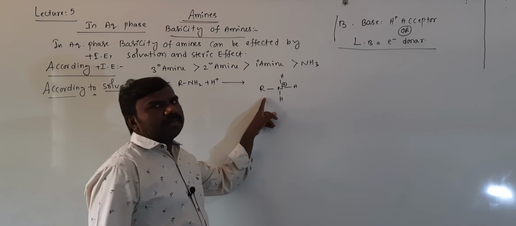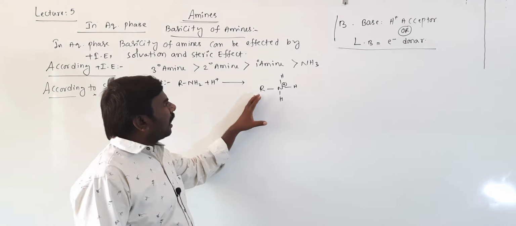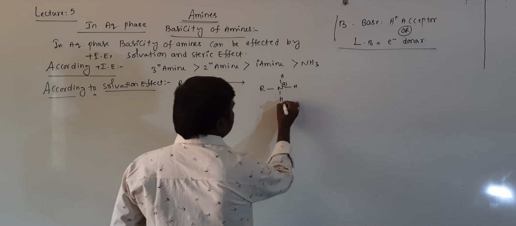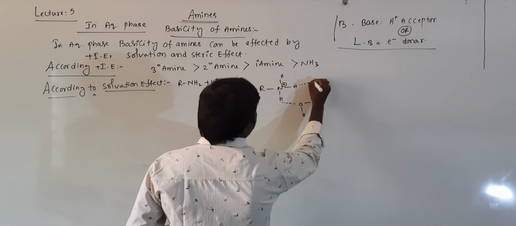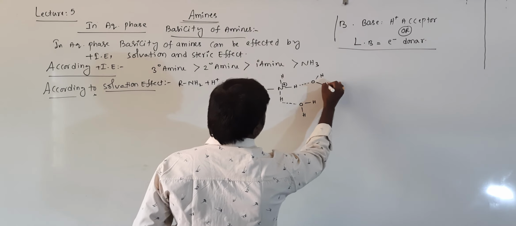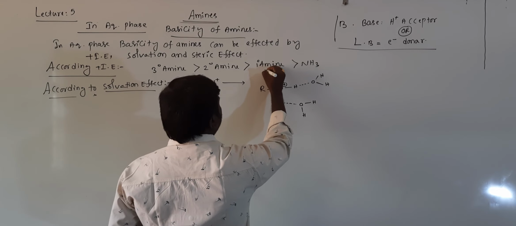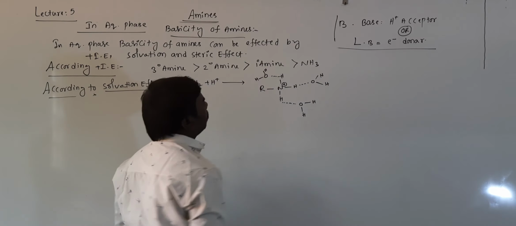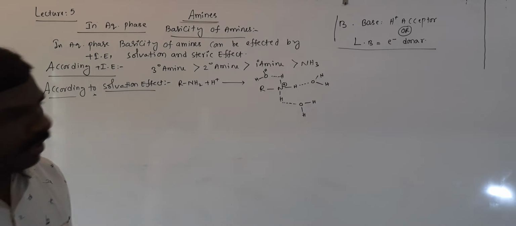If the cation stability is more, the amine is more basic. When I add water to this, the chance to form which one? Hydrogen bonds. Here there is a chance to form a hydrogen bond, and here also. There are 3 hydrogen bonds formed with water.